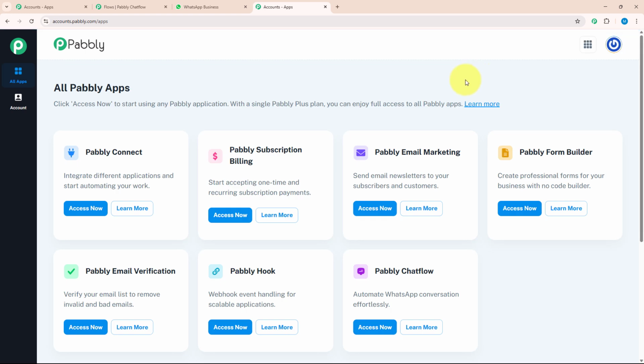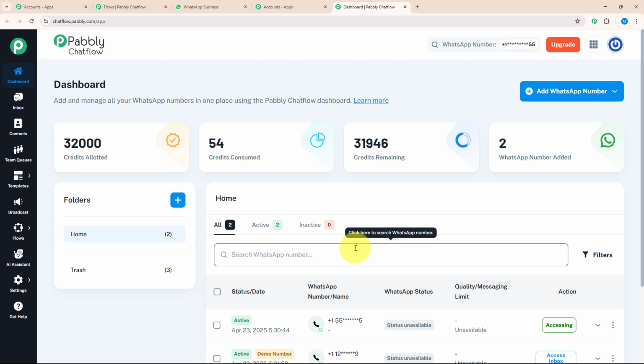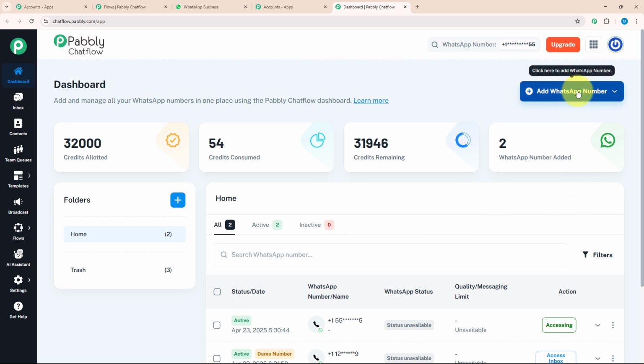As soon as I sign in, I will land on the all Pabbly apps page. Over here, you can see there are 7 different applications, out of which today I am working with Pabbly Chatflow. As soon as you click on the Access Now button, you will be redirected to the dashboard page. Here, you can add and manage all your WhatsApp numbers in one place using Pabbly Chatflow. To add your WhatsApp number, you need to click on the top right corner button named Add WhatsApp Number.